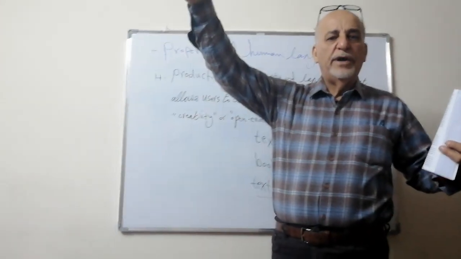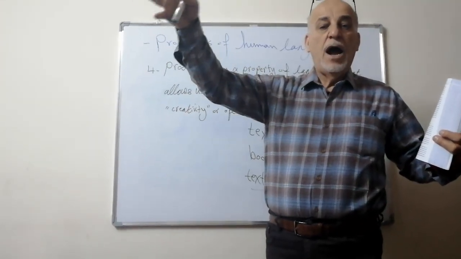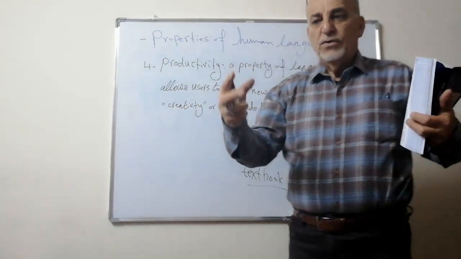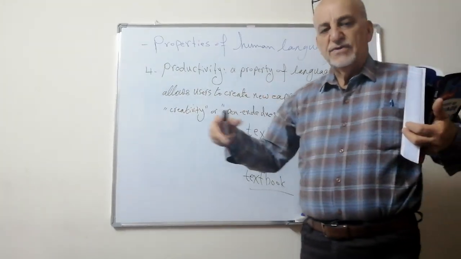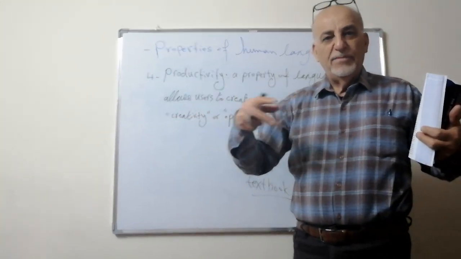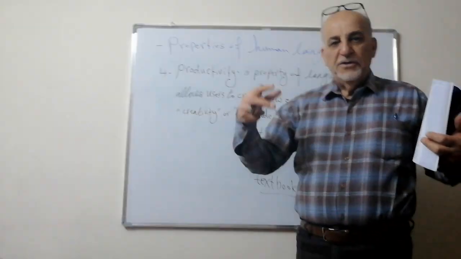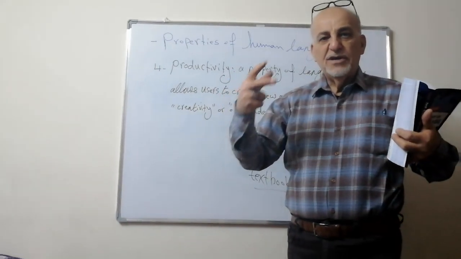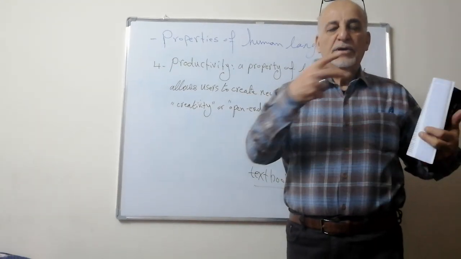So they went back to the hive, and they began to dance in order to tell the others about the location of the nectar source.